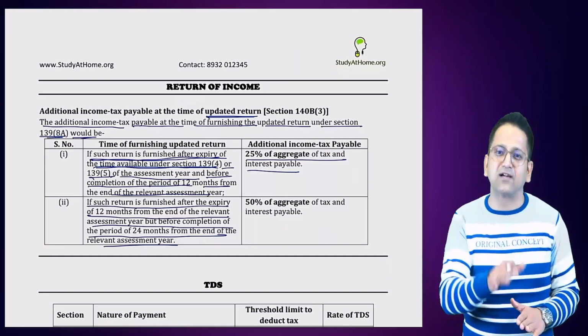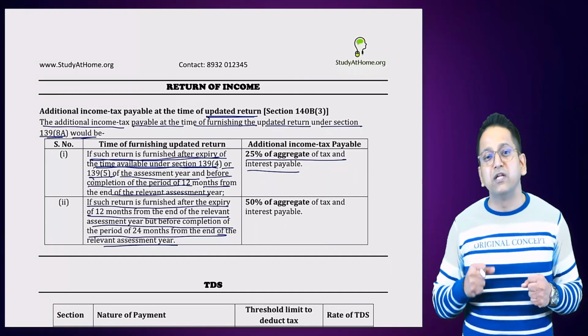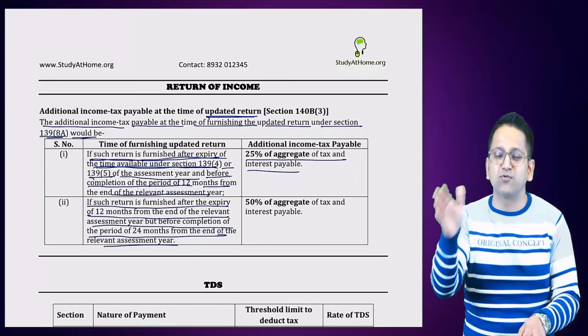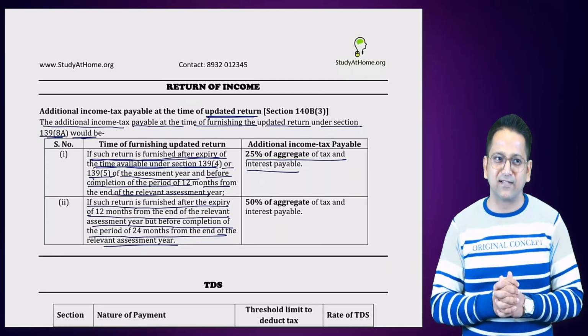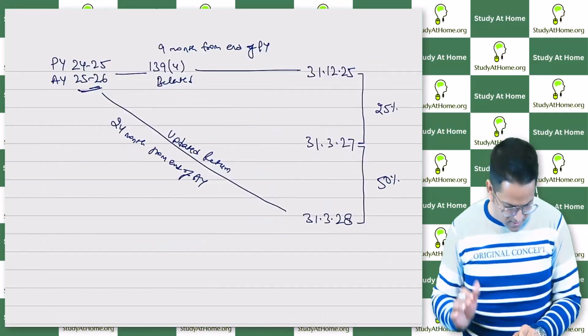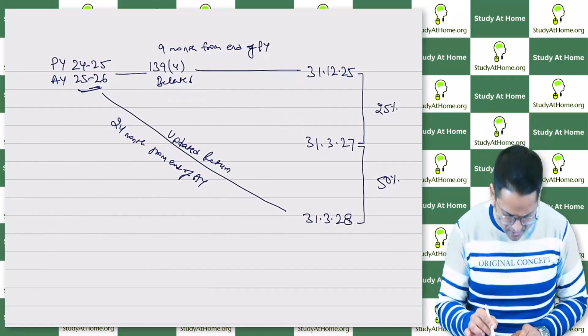Now the government will take care. If you are not scared even in this, then the government will say that you are stubborn because still you are not scared. They gave you 2 years beyond the assessment year. If you haven't been scared yet, they'll actually scare you now legally. Okay? 50% of the aggregate of tax and interest payable, you will have to pay. Okay? I have made such a nice chart. You just remember this and work will be done.